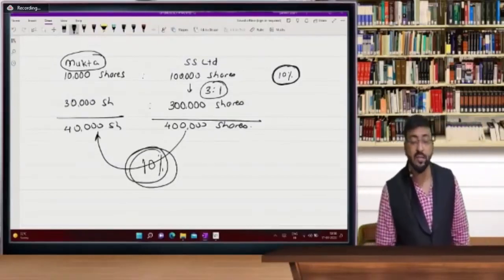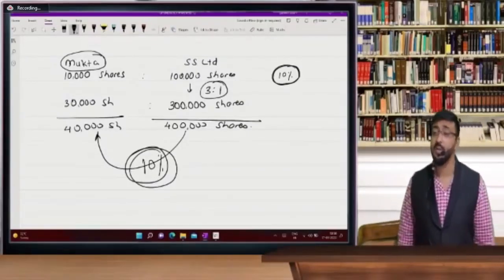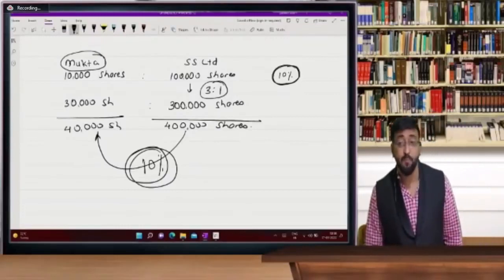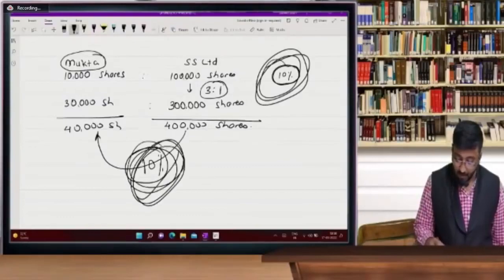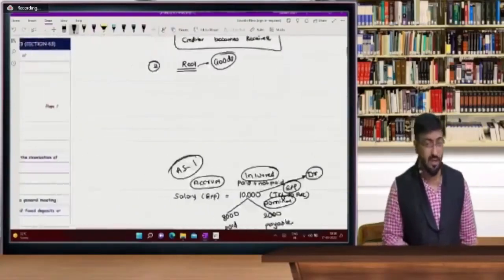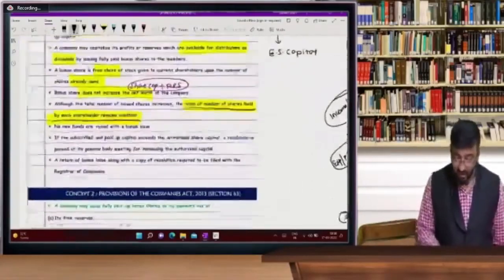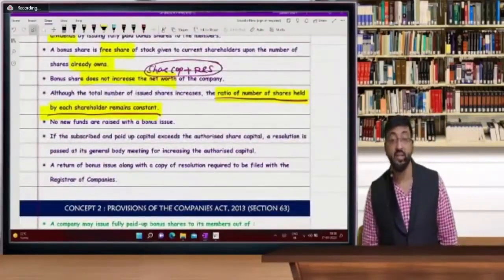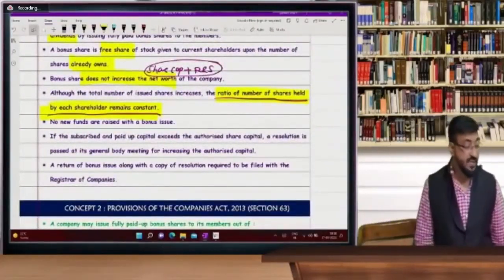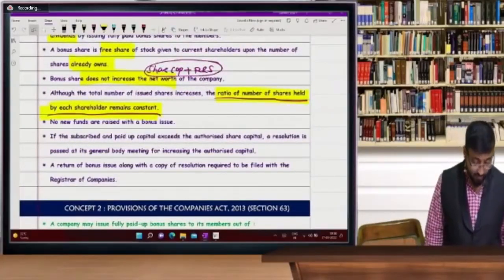Toh Mukta ke paas aaj bhi 10% shares hai. So before bonus 10% and after bonus also 10%. So whether Mukta's percentage is changing? No, sir. Ratio is not yet changed. Ratio will be same.